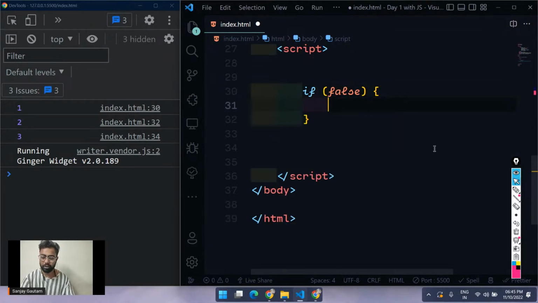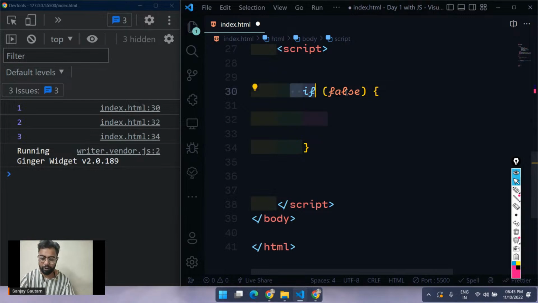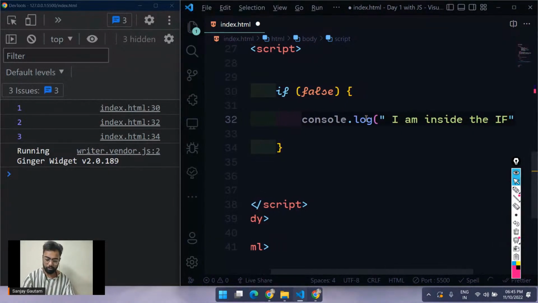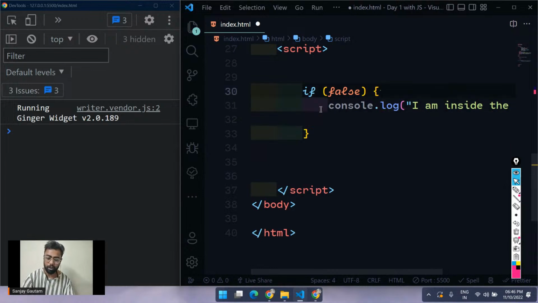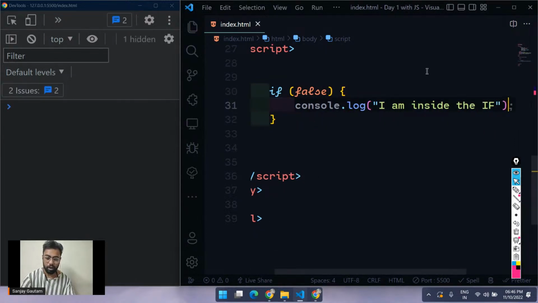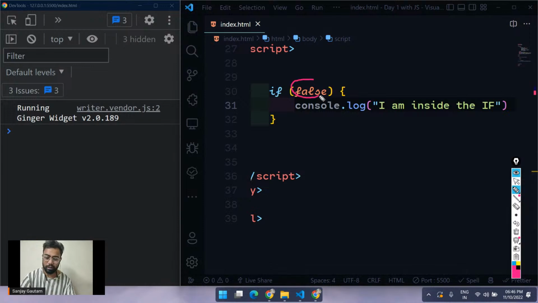If you pass a false here, so if I'm writing if, and inside this bracket I'm just typing false, just basic false, and inside this curly bracket I write some code, let me write console.log, I am inside the if, and do a quick save. I'm not getting the output. See, I'm not getting this output that I am inside the if. Why? Because if you pass a false here, whatever you have inside this block is not going to get executed. It's just going to skip that part.